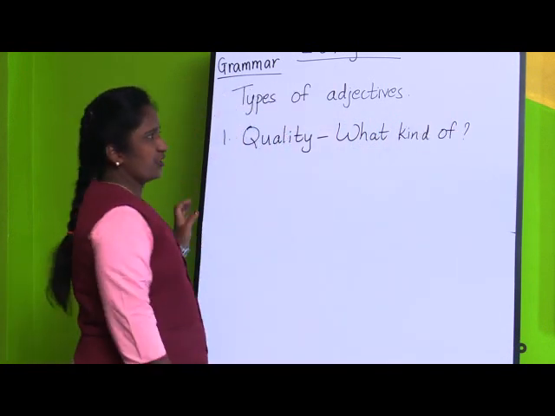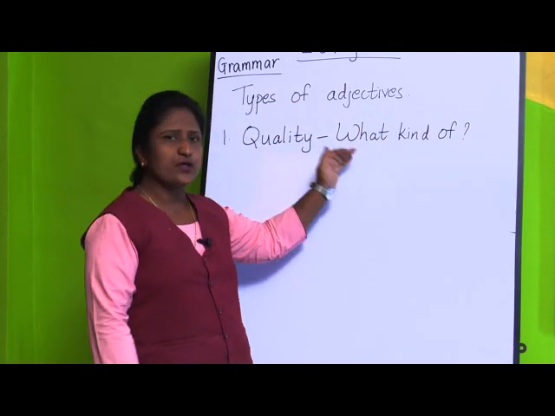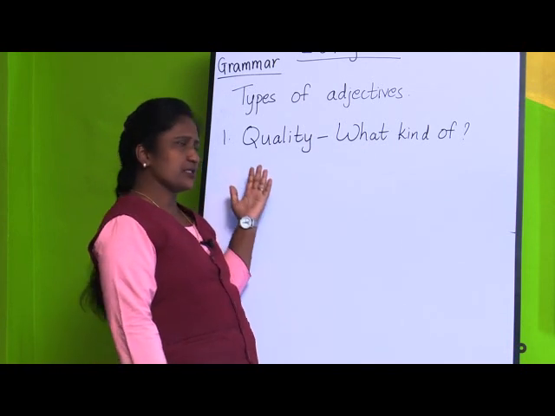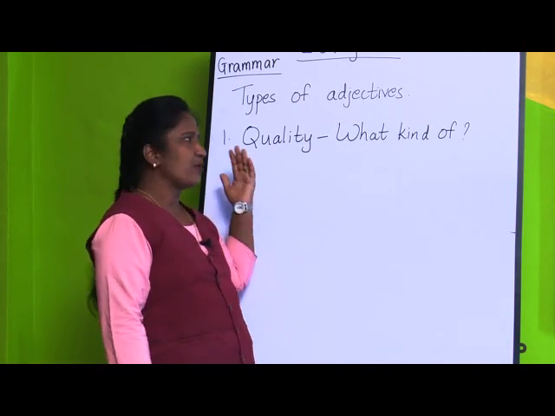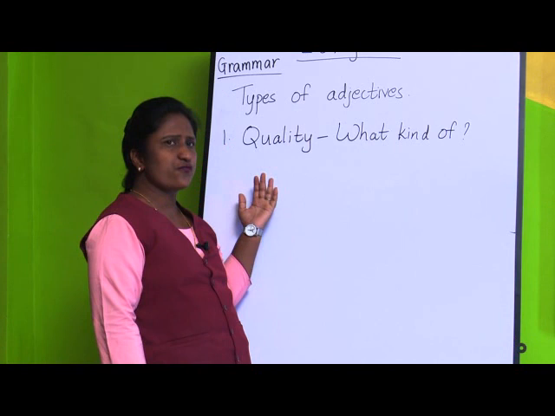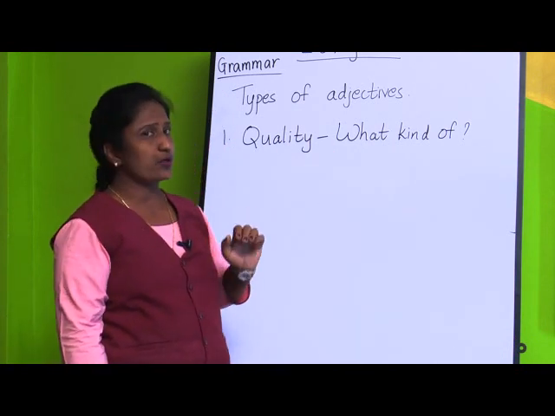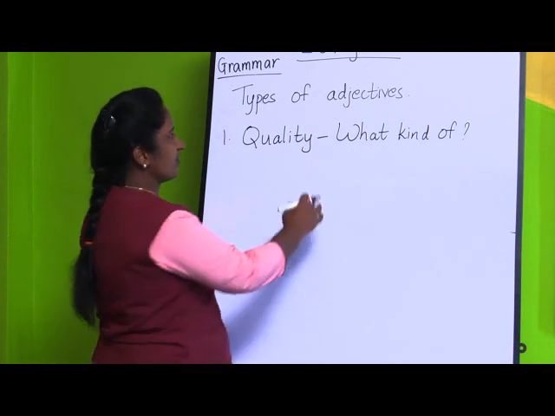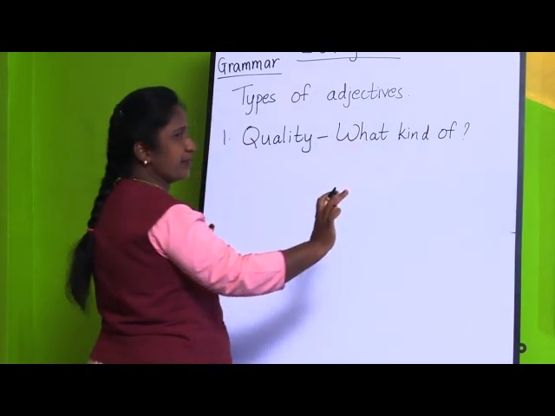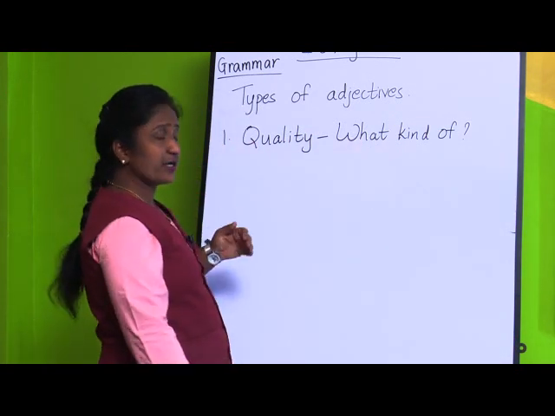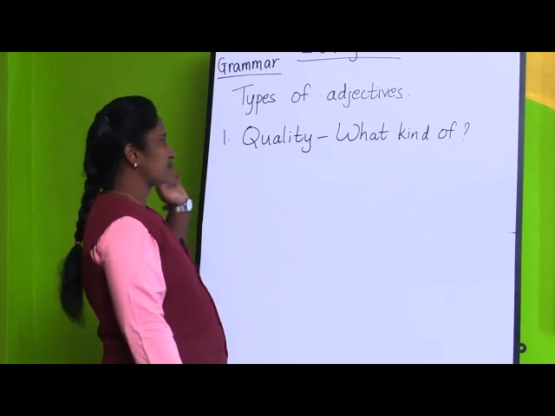If you ask the question what kind of, you will get the answer for adjectives of quality. What kind of person, what kind of animal or what kind of thing. Or what kind of place also we can say.